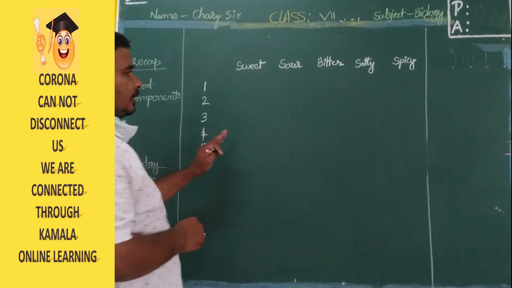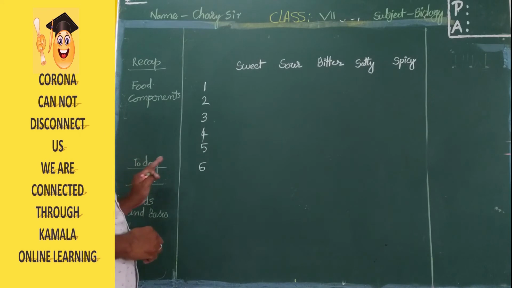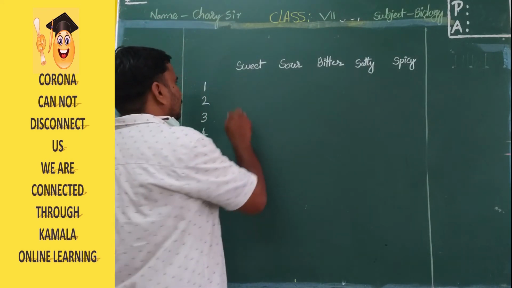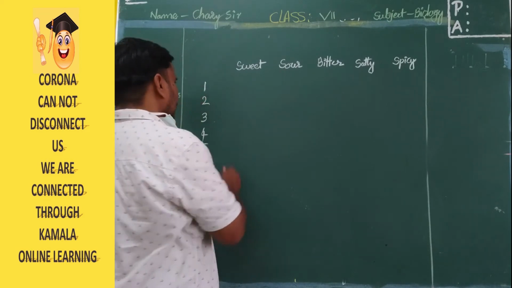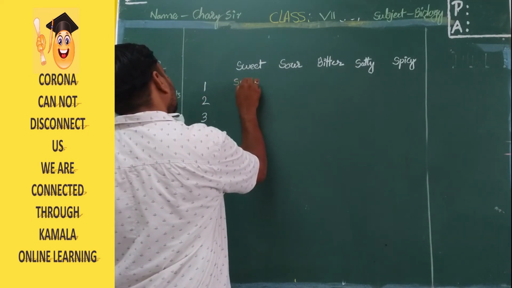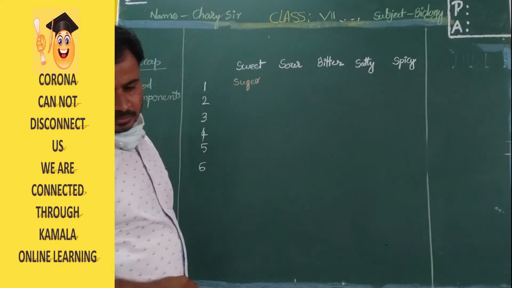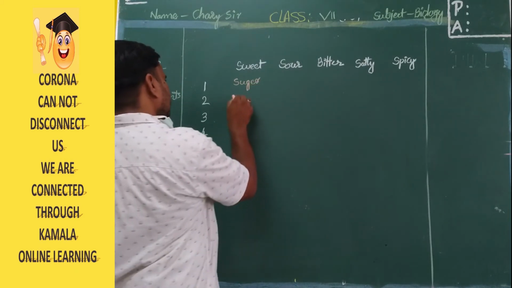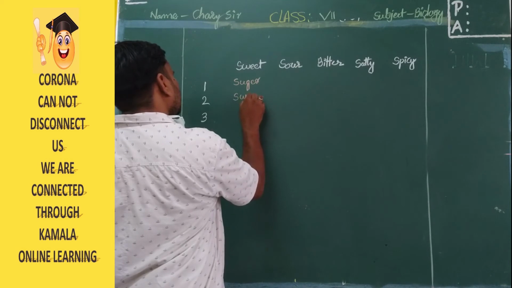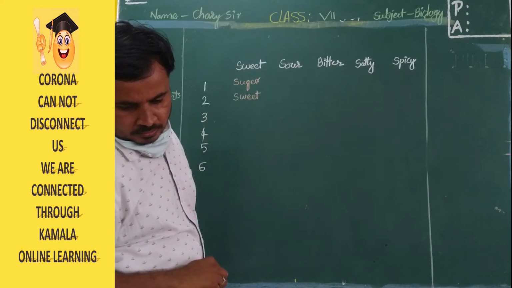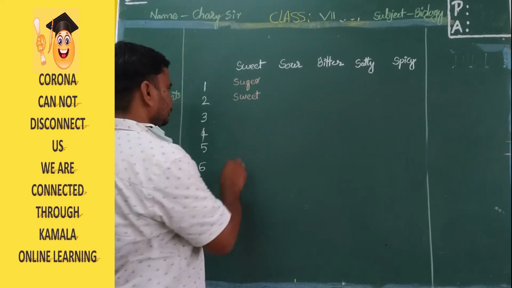I think it is related to the first lesson. We'll see the first one. Can you tell me, the first one is sugar. Sugar is sweet. Already you know. Sweet means in a sweet shop you can see sweets.